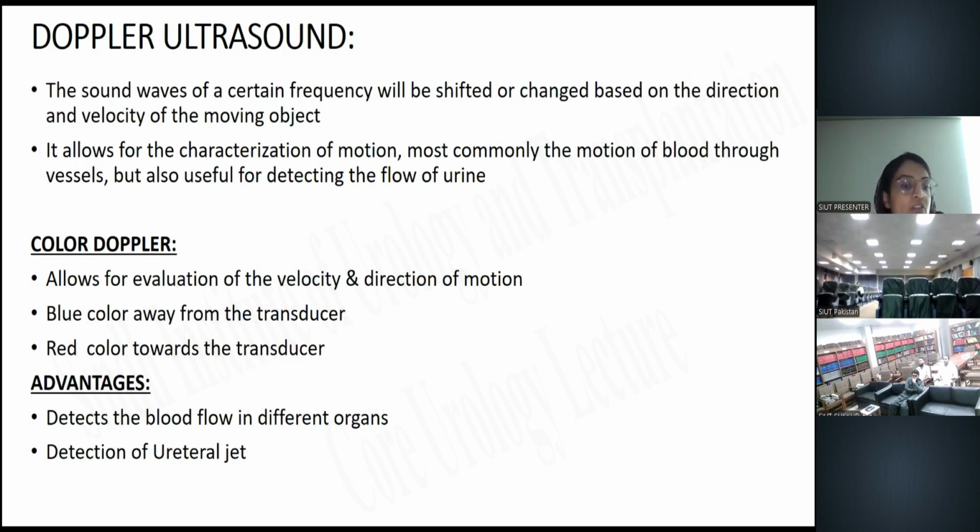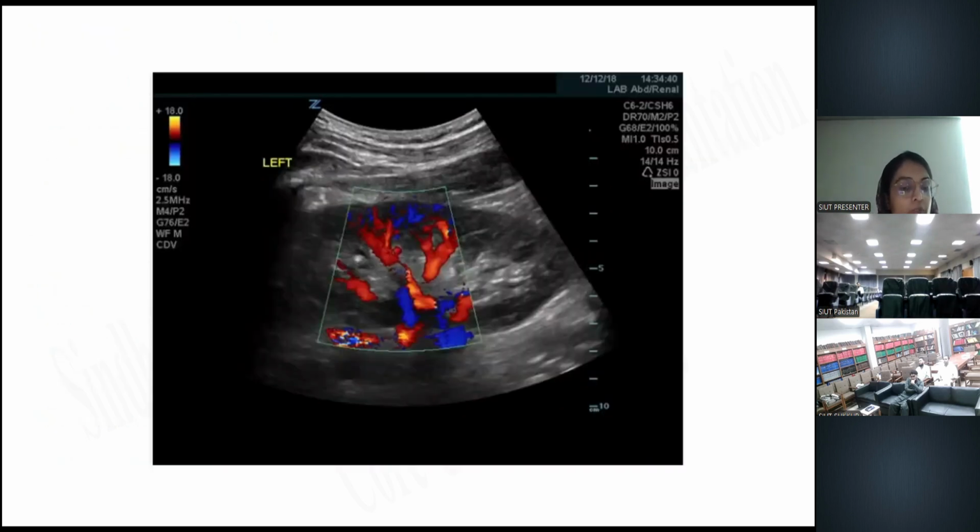The advantage is that it helps us in detection of blood flow in different organs like the kidney, penis, prostate, and bladder. It also helps us in the detection of the urethral jet, that is the emergence of urine from both urethral orifices. So here is the ultrasound of the kidney in which the Doppler mode has been applied and shows the normal blood flow through the entire kidney.